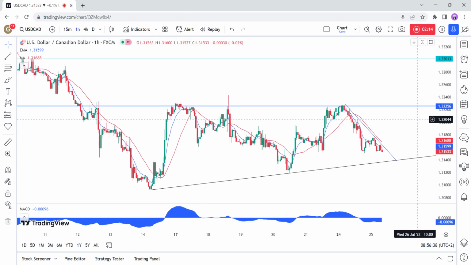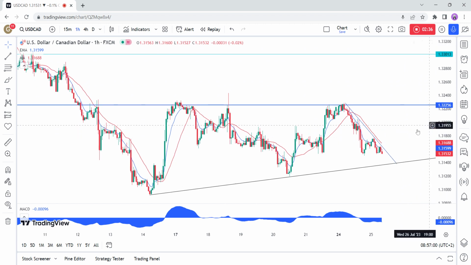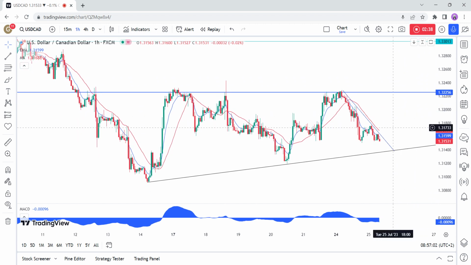On the 1-hour chart, we can see that we have a short-term downtrend, defined by this downward trend line and the moving averages crossed to the downside. This is where it should get interesting. In fact, if the price breaks above the downward trend line, the buyers are likely to pile in to target the 132.25 resistance first, and upon a breakout, the 134 handle. The sellers, on the other hand, want to see the price breaking below this upward trend line to pile in and target the 130 handle.